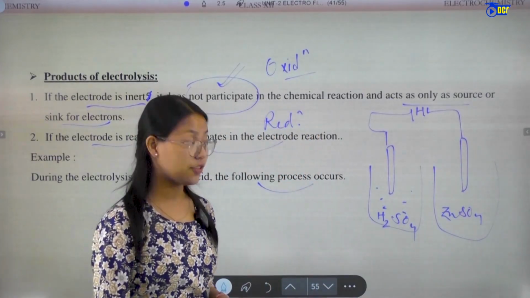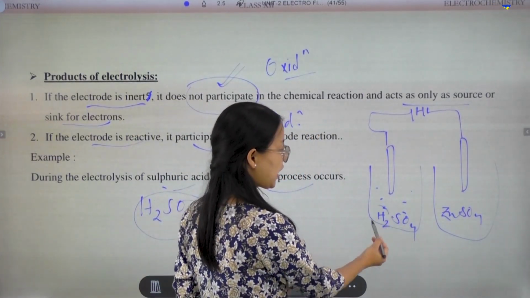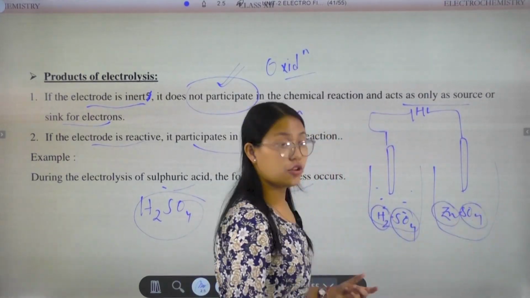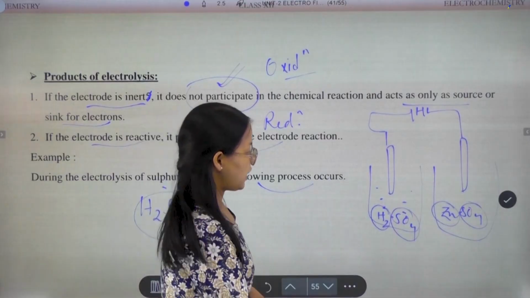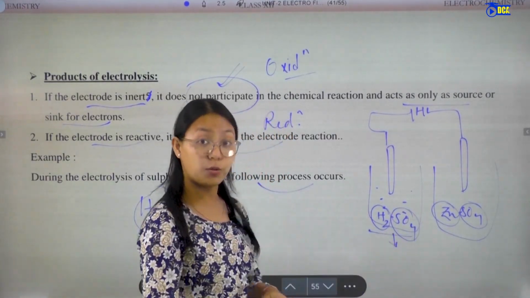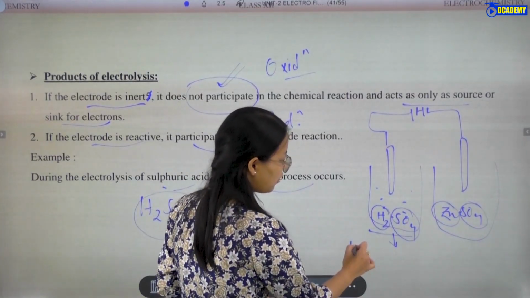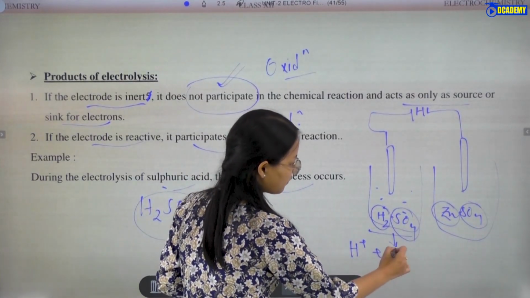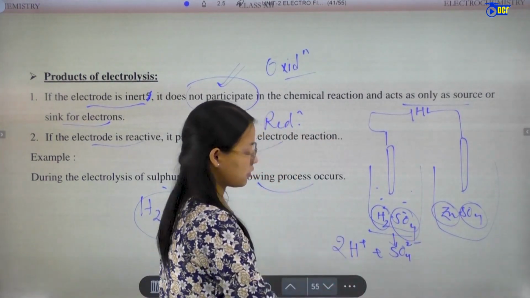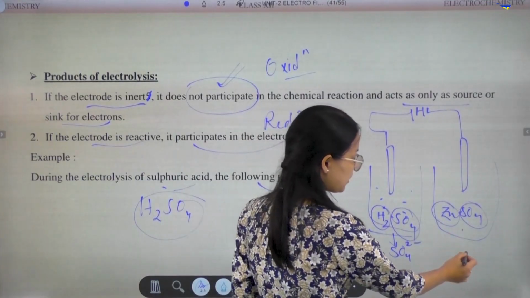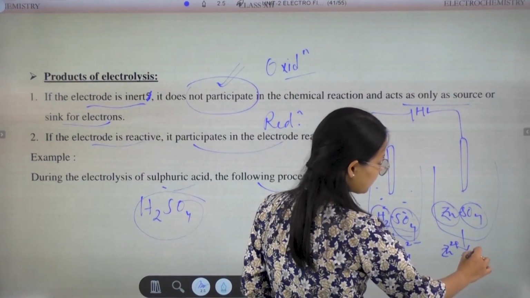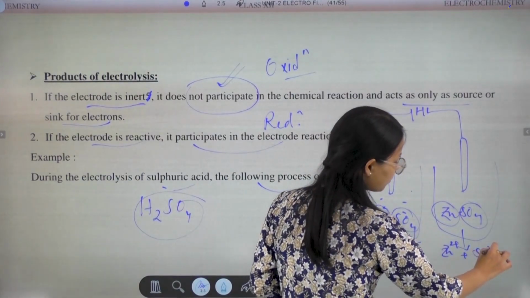Zinc sulfate also dissociates. For example, sulfuric acid dissociates into H plus and SO4 2 minus, and zinc sulfate into Zn2 plus and SO4 2 minus.